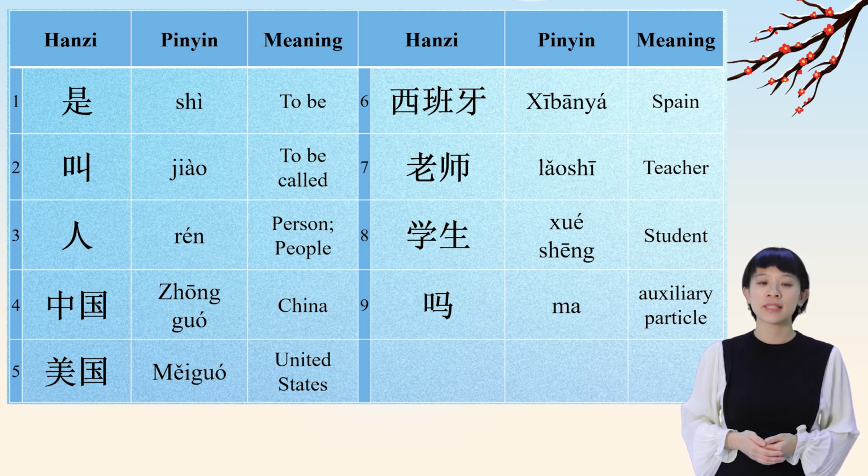是 means to be. 叫 means to call, to be called. 人 means person, people. 中国 China. 美国 United States. 西班牙 Spain. 老师 teacher. 学生 student. And finally, ma is an auxiliary particle that we will learn more about in the grammar session later.